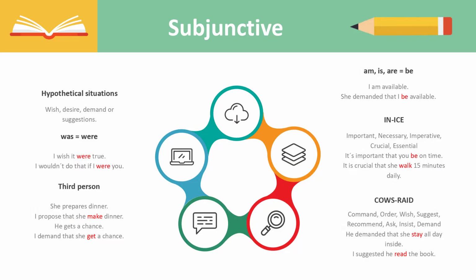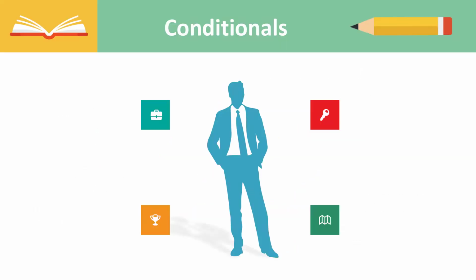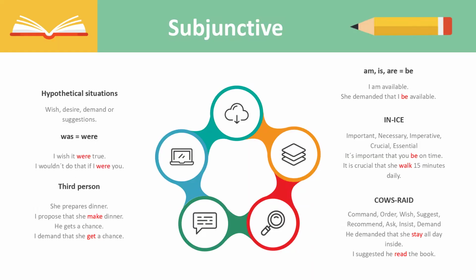So in summary, whenever you see these words that I mentioned before, so the in ice or cow's raid, which is the easiest form to remember them, you only use the verb in the base form. You're not supposed to conjugate the verbs in the second half of the sentence. Perfect. We will move on with the next part of the course in a moment.